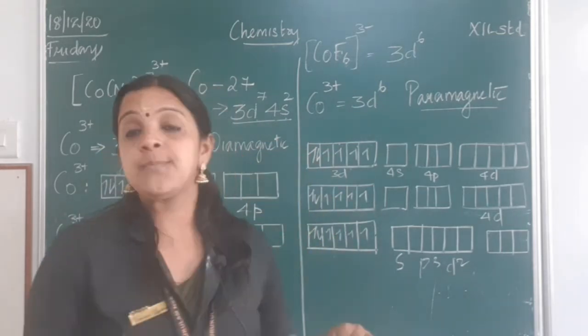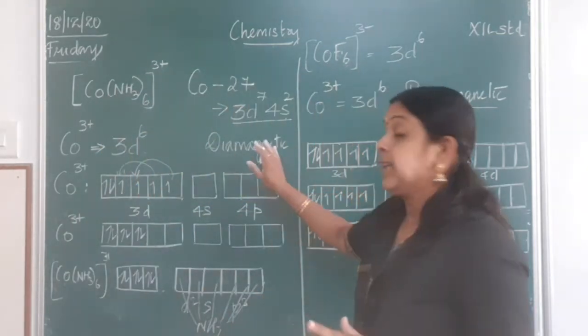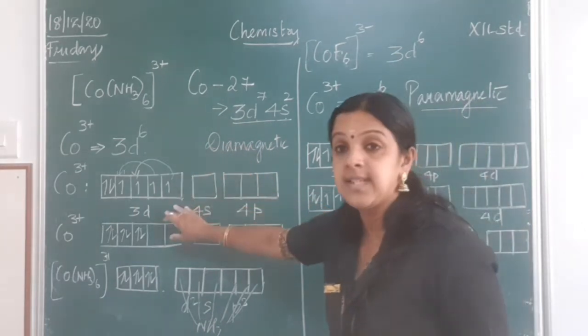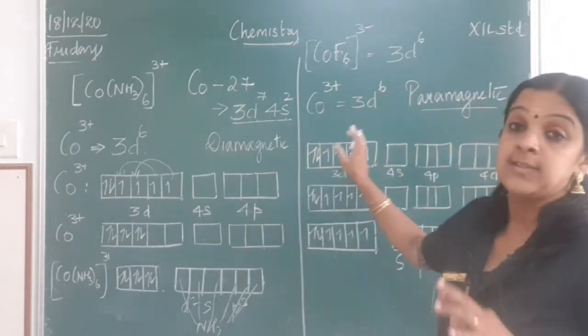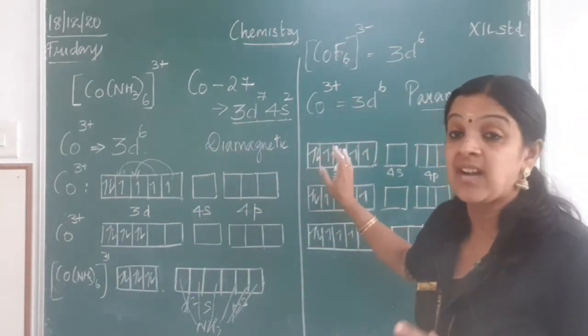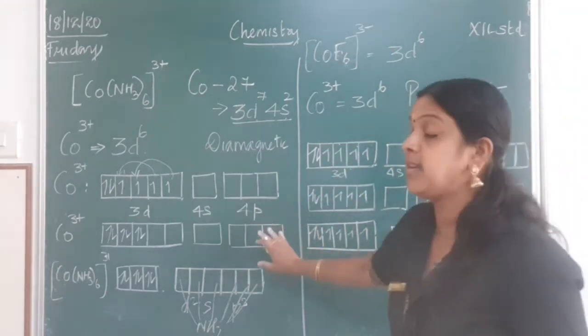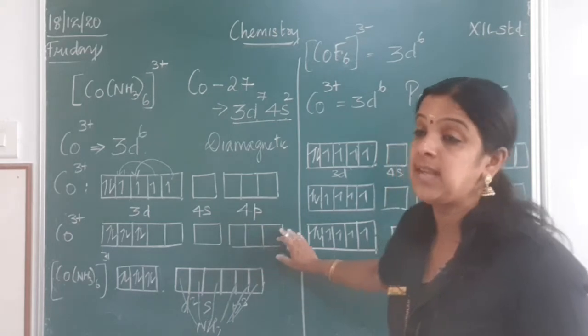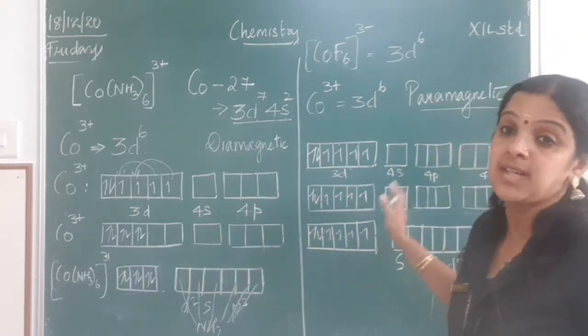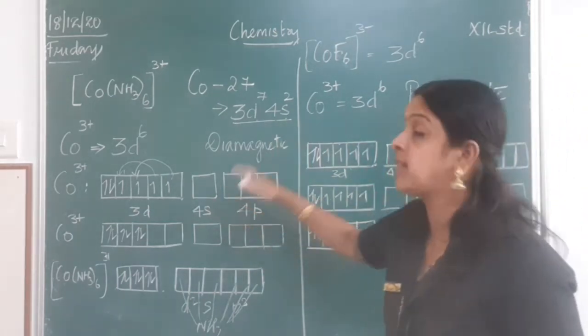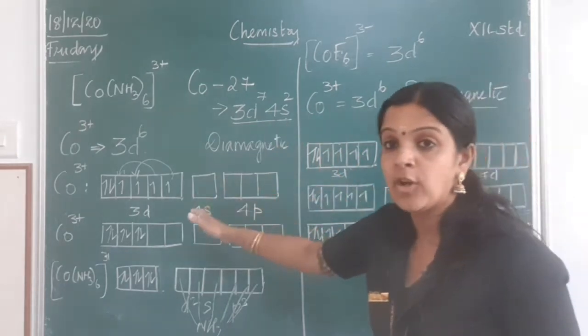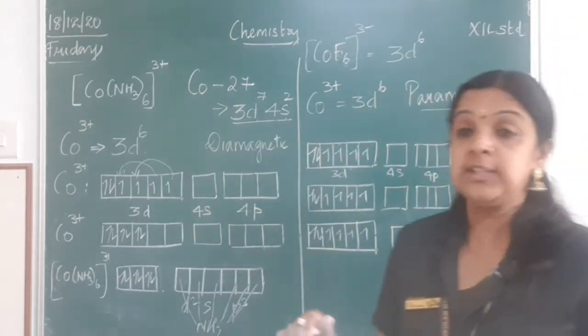The only difference between these two structures: diamagnetic, so pairing takes place; paramagnetic, so presence of unpaired electrons is essential. The geometry is octahedral in both, but here it is d2sp3, and here it is sp3d2. Low spin, high spin, inner orbital, outer orbital complex.